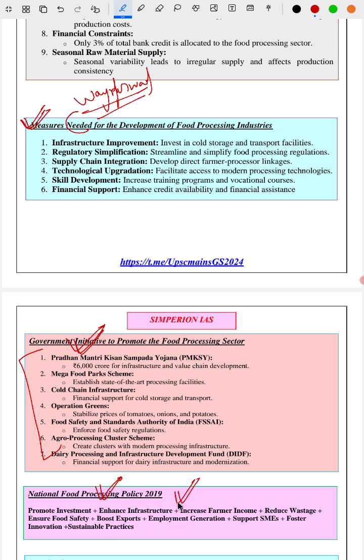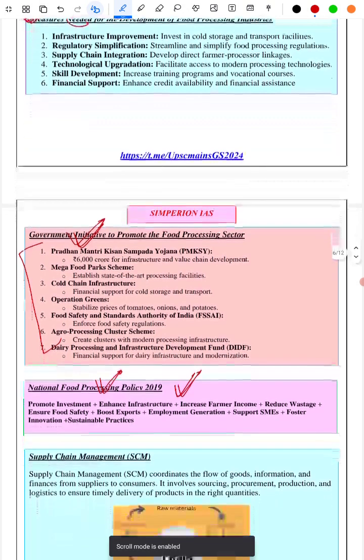Very crisp. I am pretty sure you will never have a material like Simplion IAS Mains Monsters, to the point, student friendly, very easy to read and recall. Currently we are releasing topic-wise material. Once we complete a particular subject, we will release subject-wise material. We want to make sure that every material is very crisp, less than maybe 70-80 or less than 100 pages, and covers all the essential dimensions required to score 120 plus in Mains GS. Thank you. We'll continue with the video.